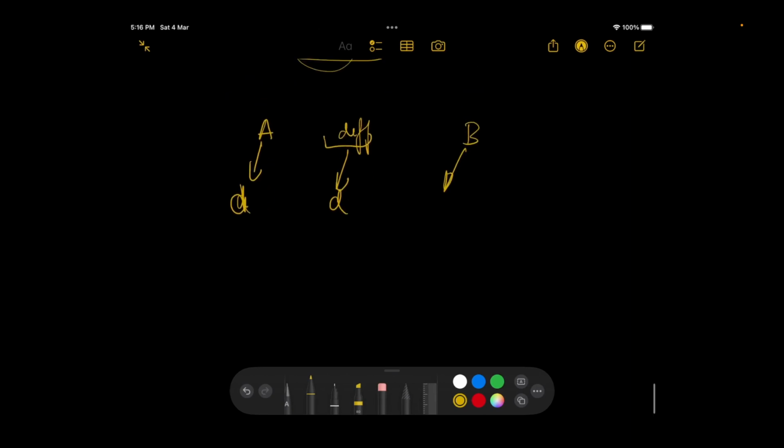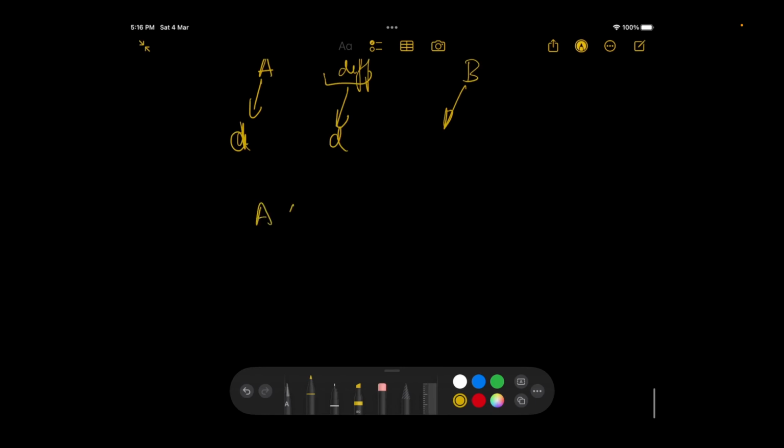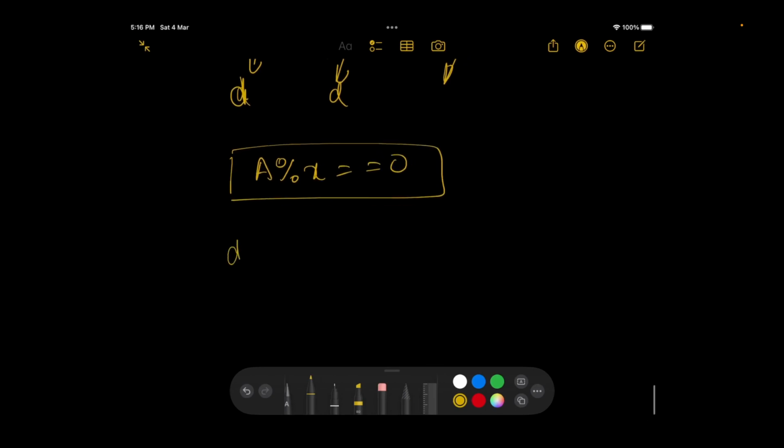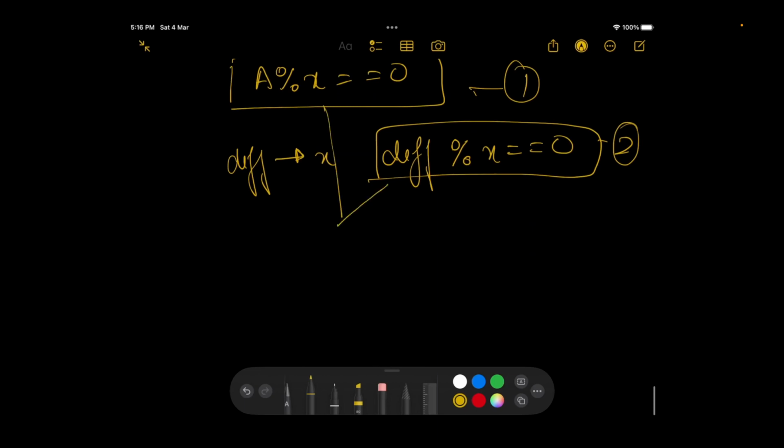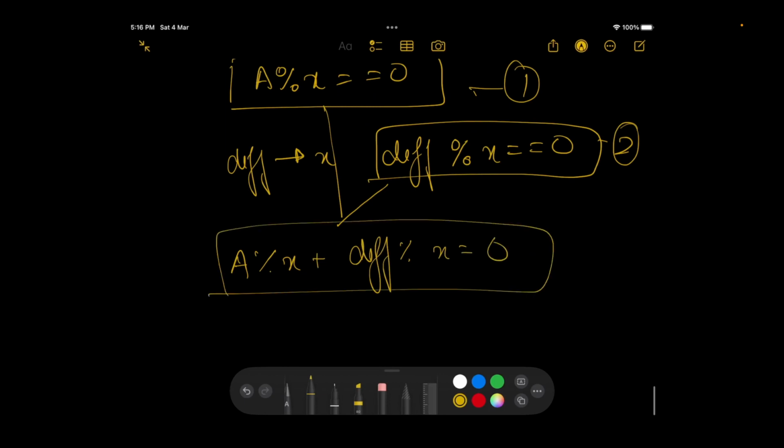So see, if a is divisible by x, right? So I can write it like this: a modulus x is equal to 0. Right, now I'm also saying that my difference is divisible by x. So I can also write diff modulus x is equal to 0. These two things are clear, right? Now, if I combine these two things, I can write a modulus x plus diff modulus x is equal to 0. I hope this is also fine.